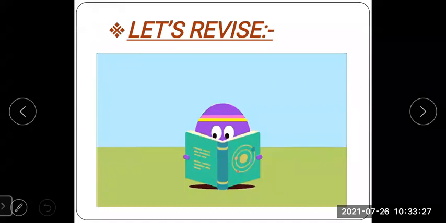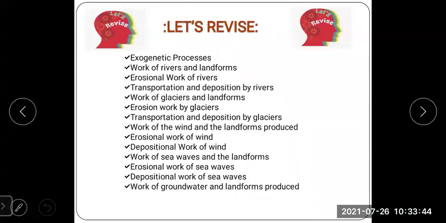Now we have completed this chapter number 4, exogenetic process part 2. Now we are going to revise what we have studied in today's lecture. We have learned about the exogenetic process. There are 5 agents of erosion: river, glaciers, wind, sea waves, and groundwater.